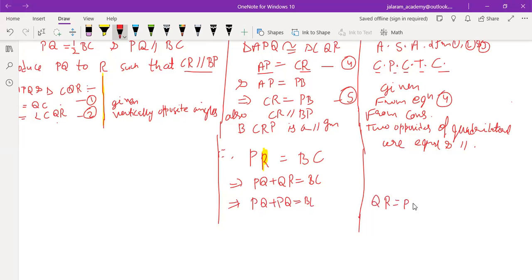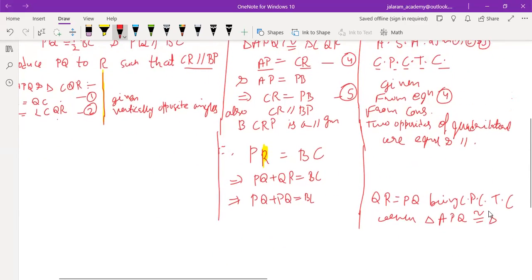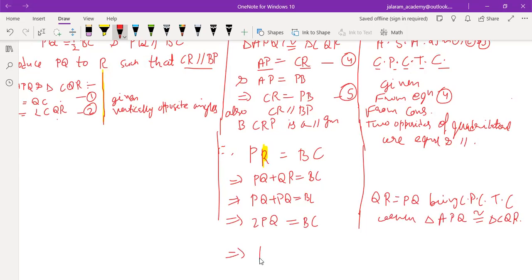QR equals PQ being CPCTC when triangle APQ is congruent to triangle CQR. Write the full reason always. So it implies twice PQ equals BC. That is, PQ equals half BC. This is the first thing which we had to prove, hence proved.